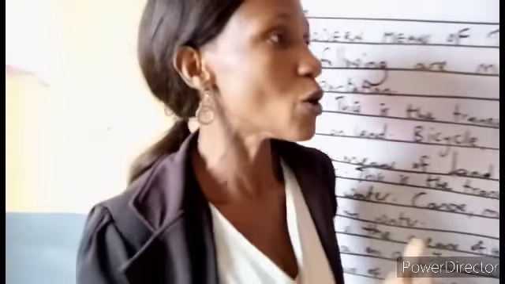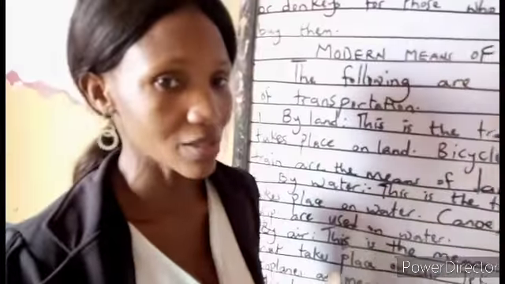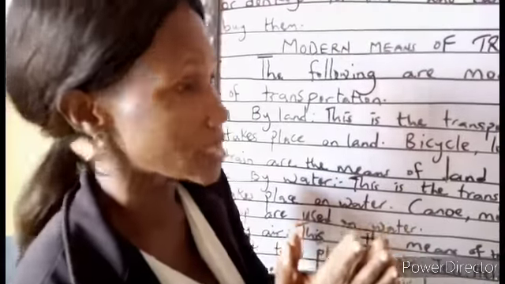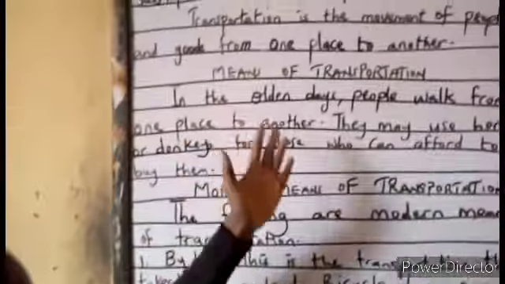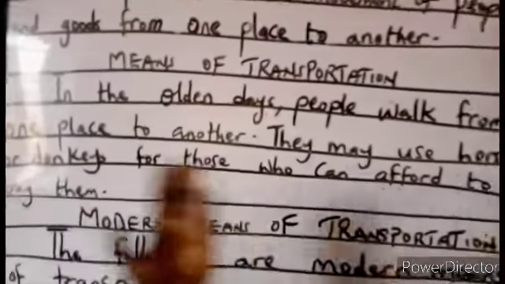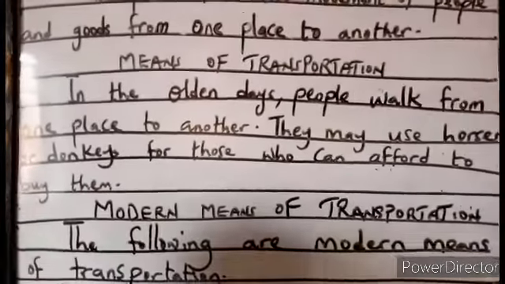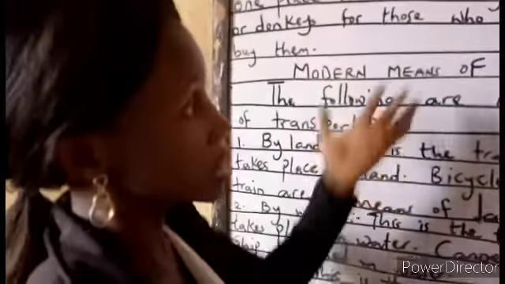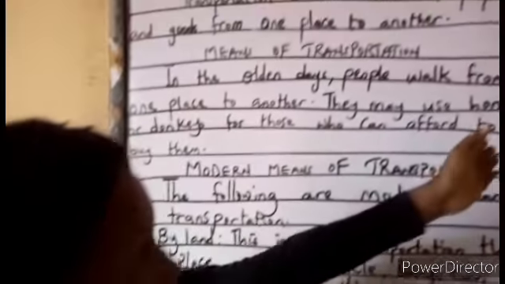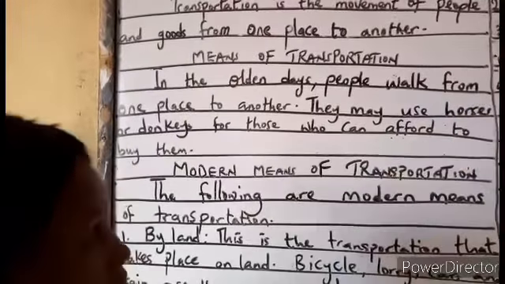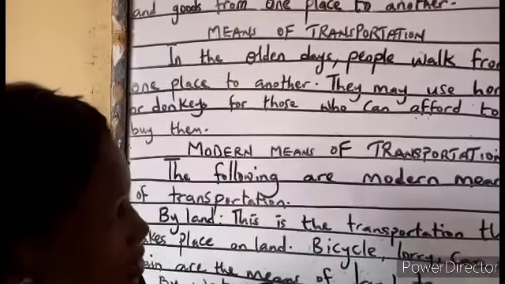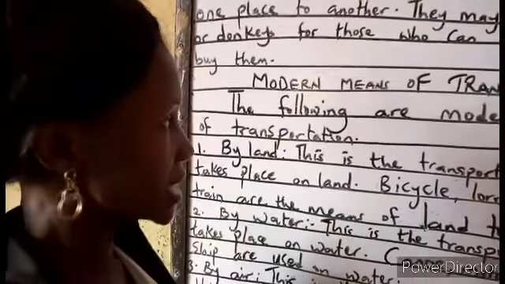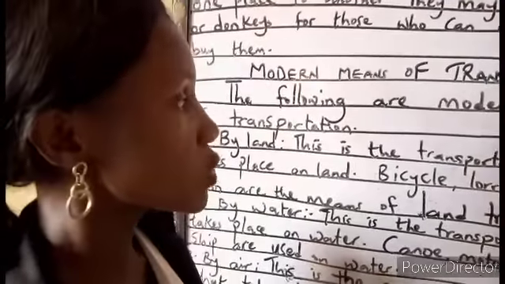Now, in the olden days, the means of transportation that our forefathers made use of was what? In the olden days, people walked from one place to another. They trekked from one distance to another. Some made use of animals such as horses, donkeys, or camels. Those were the people that could afford to buy them. But nowadays, what is the modern means of transportation we use?